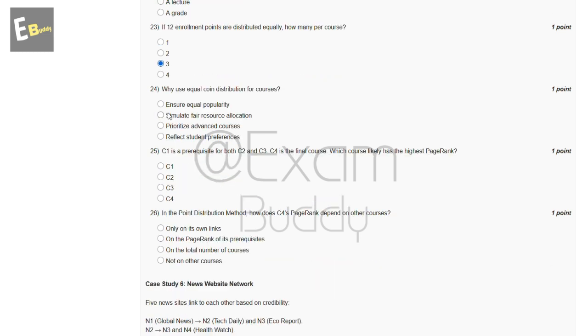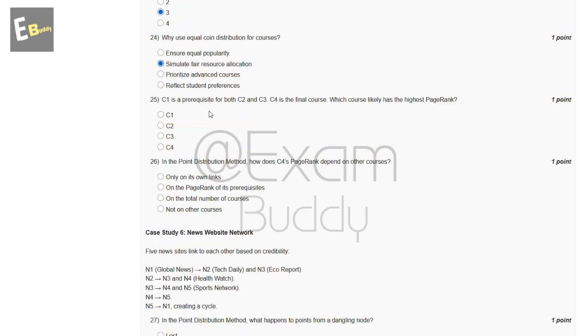Now the 24th question is, why use equal coin distribution for courses? So these are the options, and the answer of our 24th question is B, simulate fair resource allocation. Now the 25th question is, C1 is a prerequisite for both C2 and C3. C4 is the final course. Which course likely has the highest page rank? So these are the options: C1, C2, C3, C4. So the answer of our 25th question is C.